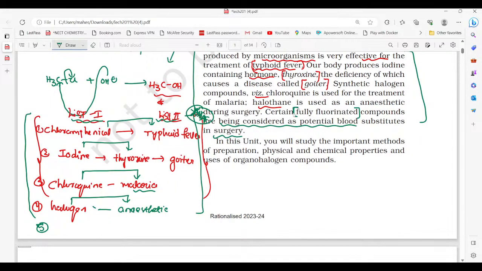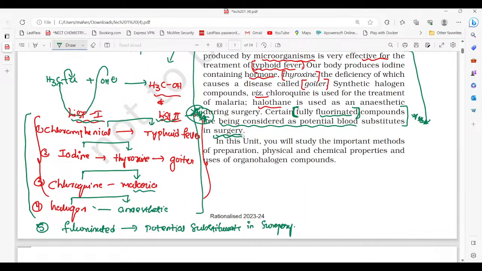In a 2024 question, they gave a statement: certain fully hydrogenated compounds are being considered as potential substitutes in surgery. Is the above statement correct or wrong? Here we have to remember that fully fluorinated compounds are used as potential substitutes in surgery, not hydrogenated compounds. So we have to remember this point. Let us write it for remembering: fluorinated compounds, what is their use? Potential blood substitutes in surgery.